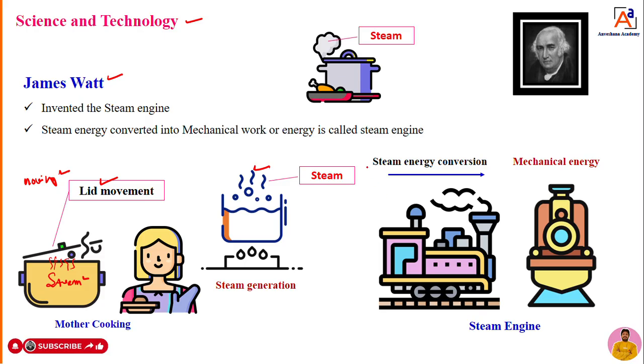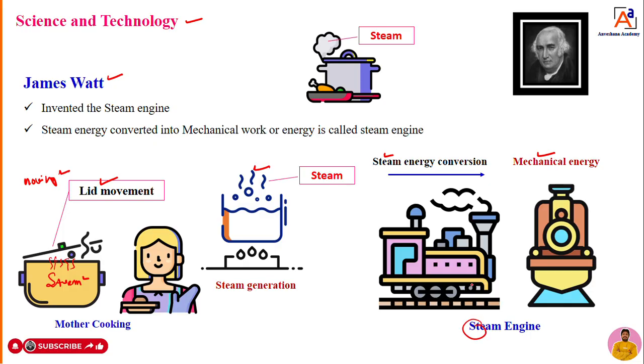Then he worked a lot. He did a lot of research, investigations, experimentation. Then he converted that steam into mechanical energy with the help of a mechanical element or a component or machine. That machine later he called a steam engine.